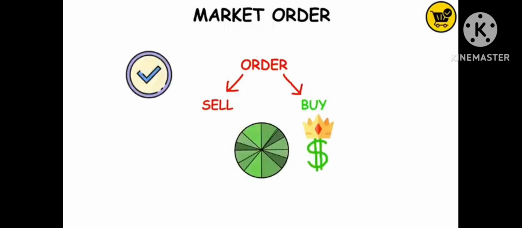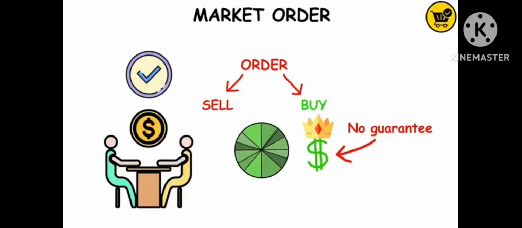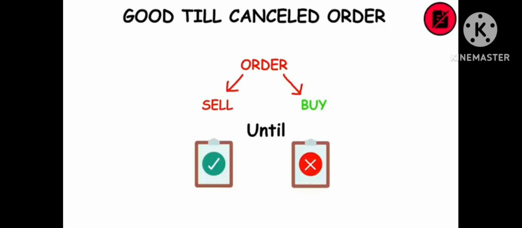Market order. It's an order to buy or sell a stock at the best available price in the market. It typically ensures execution, but it doesn't guarantee a specified price. It's kind of like buying a product without negotiating. Good till canceled order. It's an order to buy or sell stock that lasts until the order is completed or canceled. Day order. It's an order to buy or sell a stock at a specific price that expires at the end of the trading day if not completed.